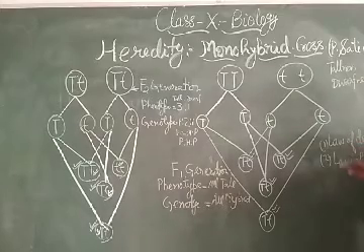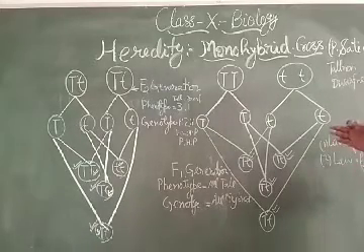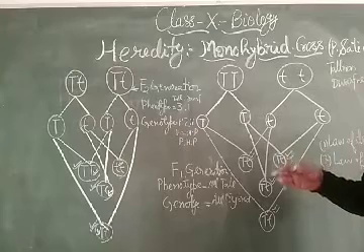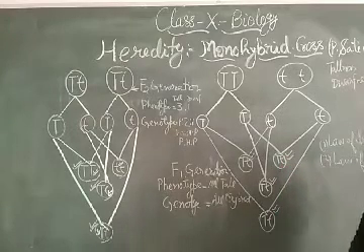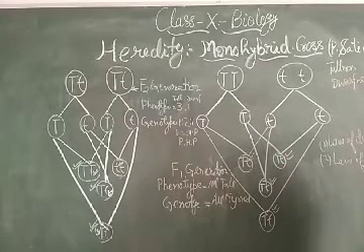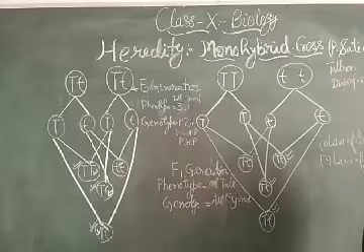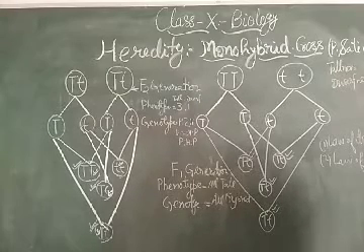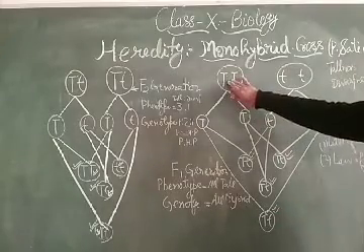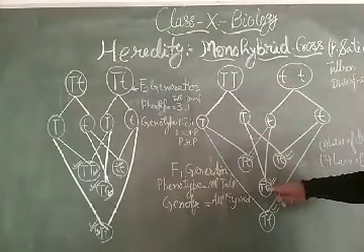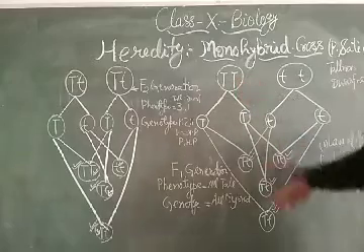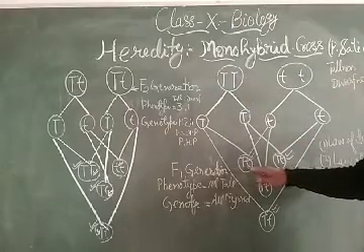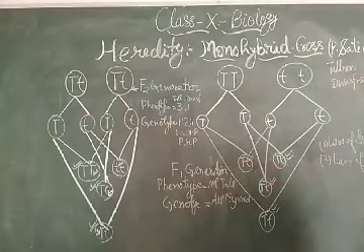So these laws were given by Mendel on the basis of this monohybrid cross that he conducted. My dear students, let us see about homozygous and heterozygous. Capital T capital T will be the homozygous, and capital T small t will be the heterozygous.